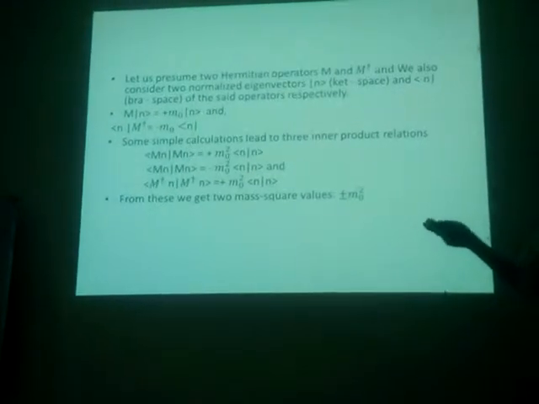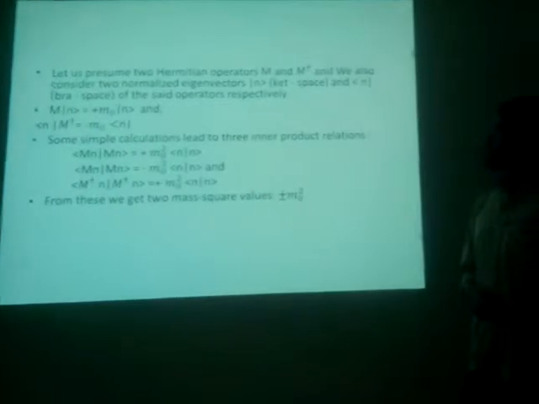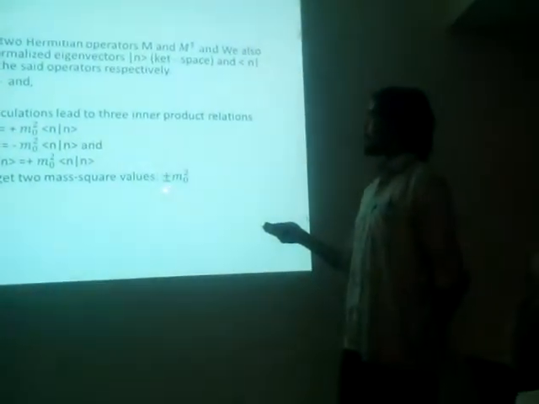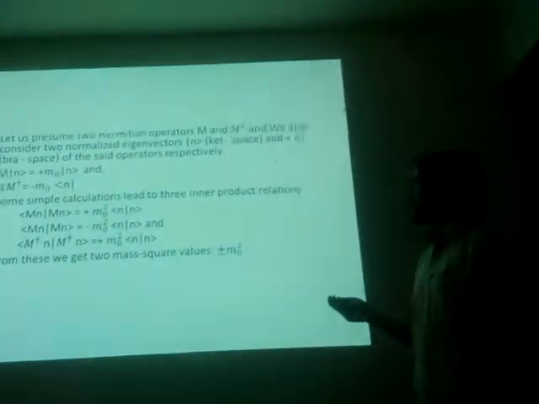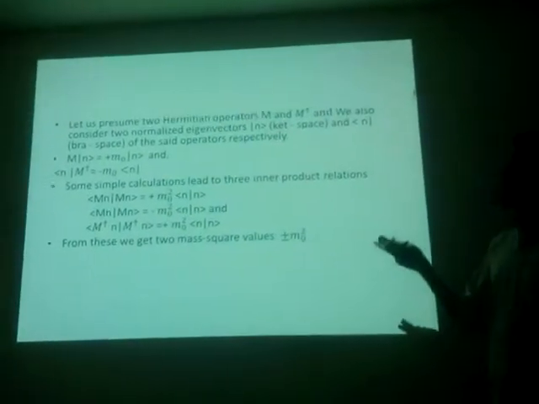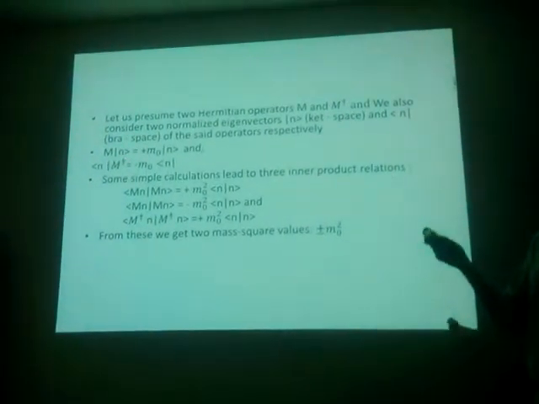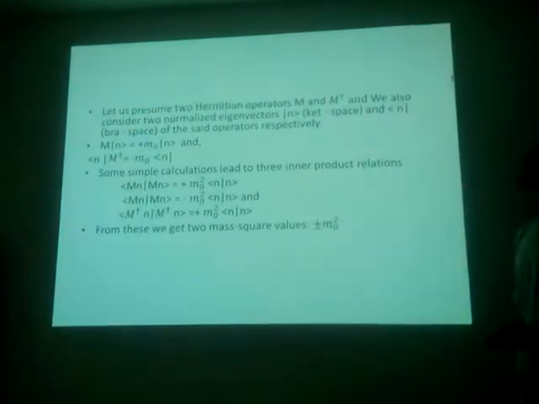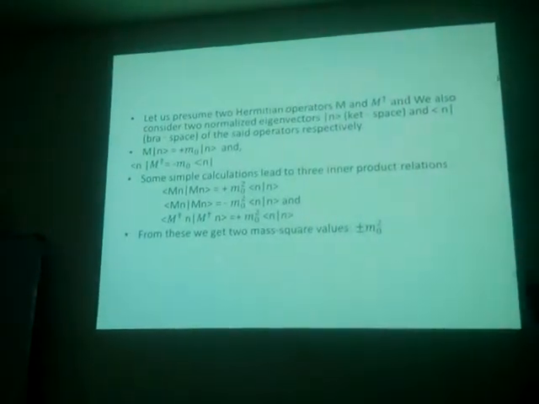So we get two things here, plus m0 square and minus m0 square, two mass square values. Again, if we take the expectation value of the operators m and m dagger, you see that one expectation value is given by plus m0 and the other is given by minus m0.